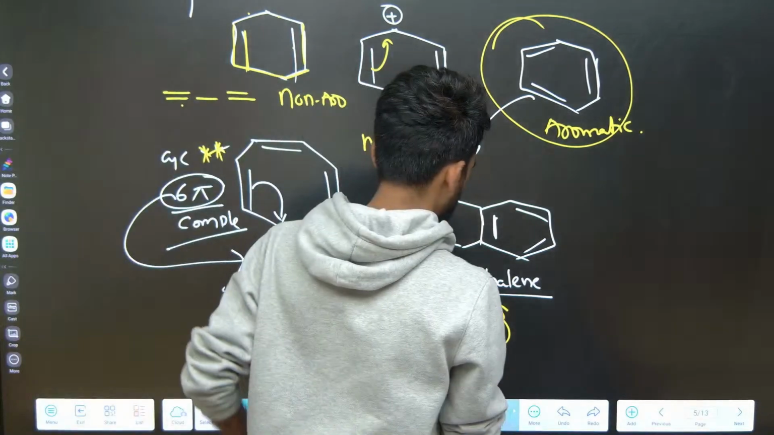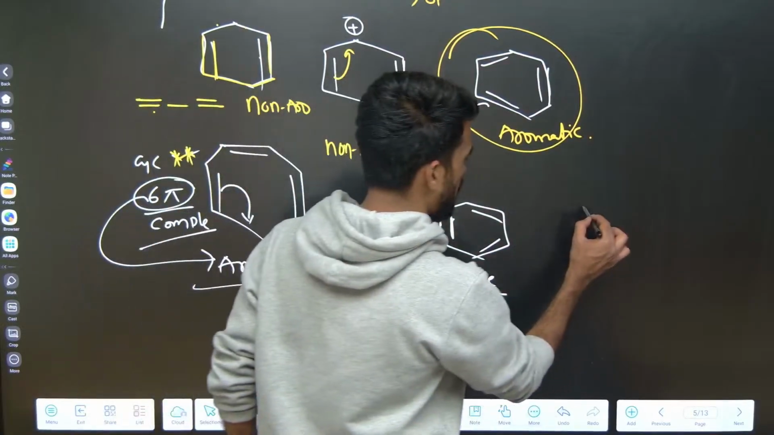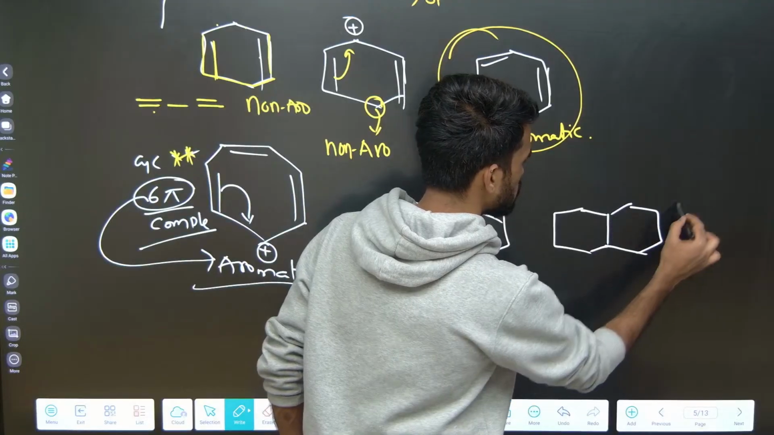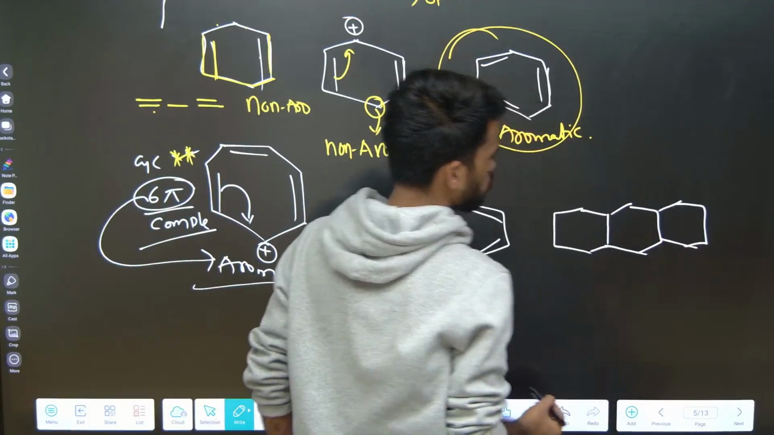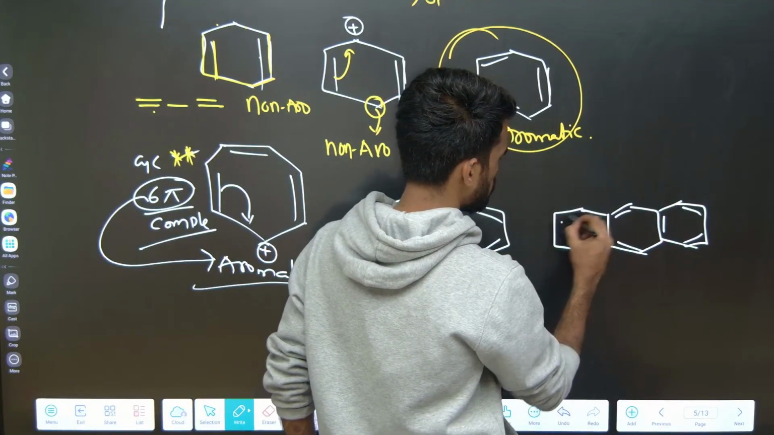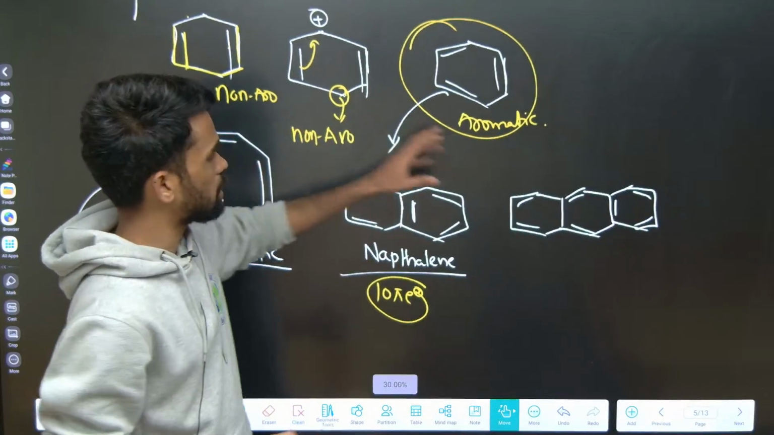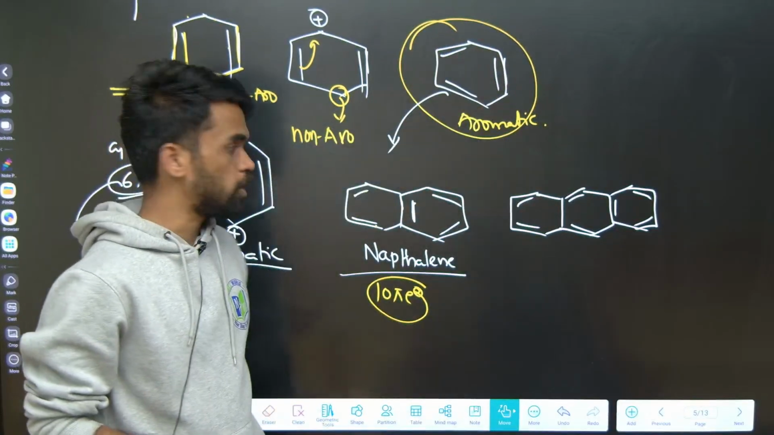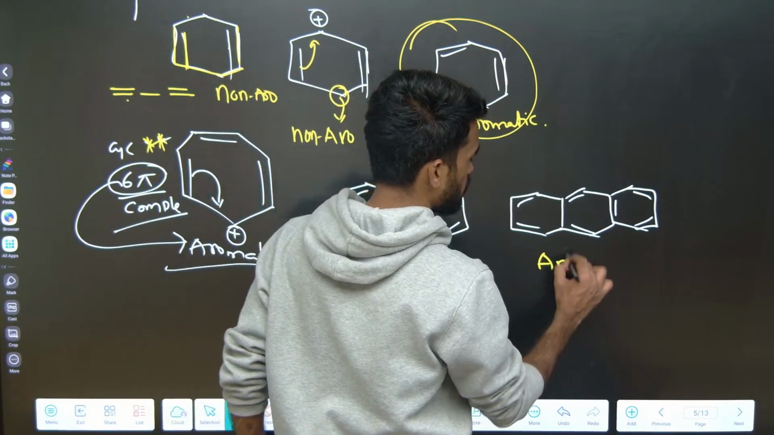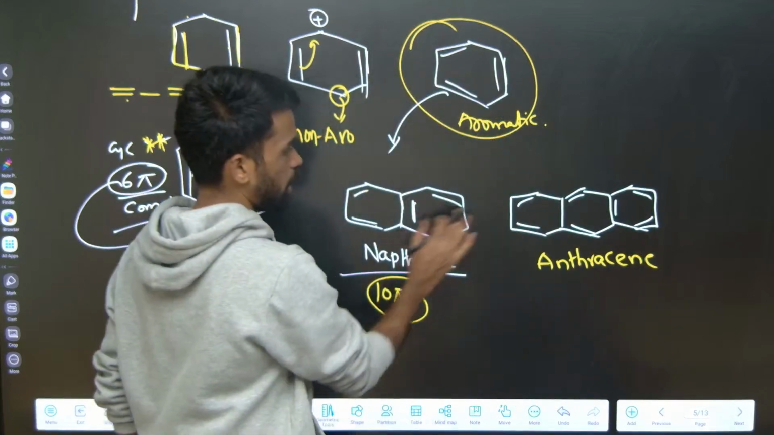Next, one more structure I am writing, anthracene. So just condense 3 aromatic rings like this. You can see how it looks like a condensed form of 3 benzene rings. So this is called anthracene. Okay, remember the names: benzene, naphthalene, anthracene.